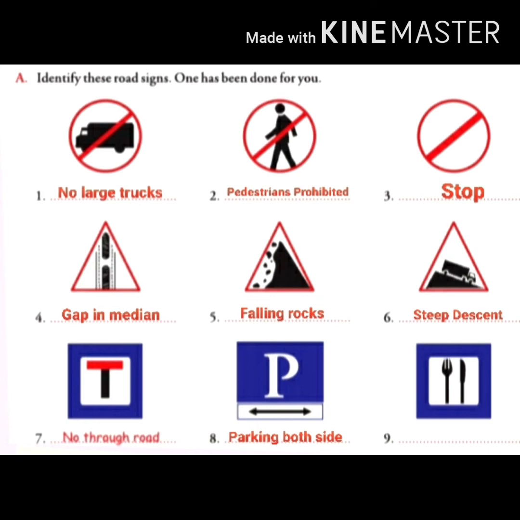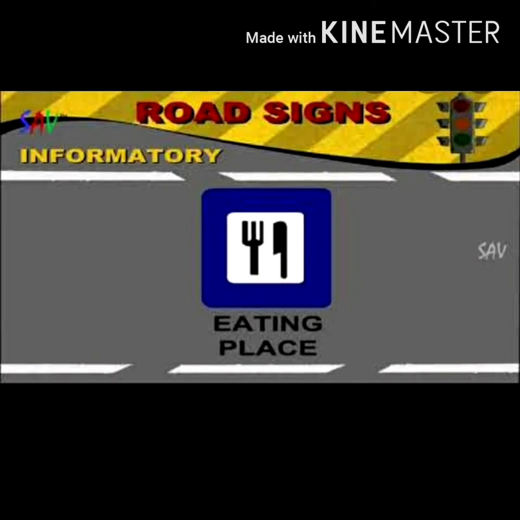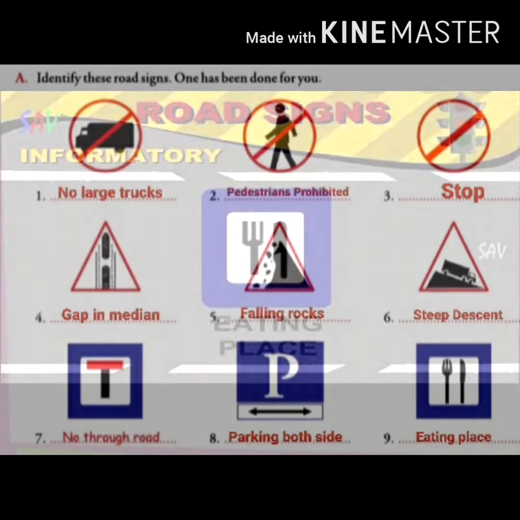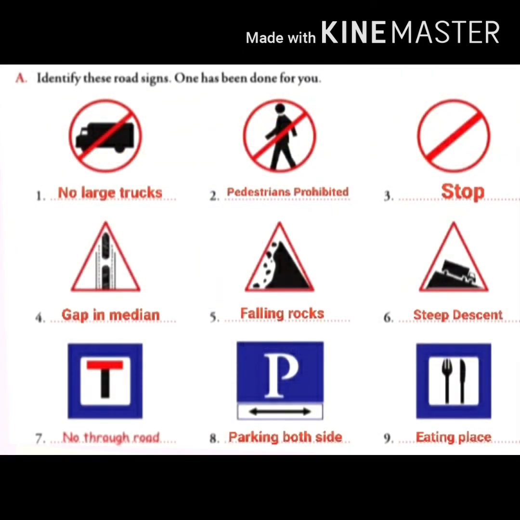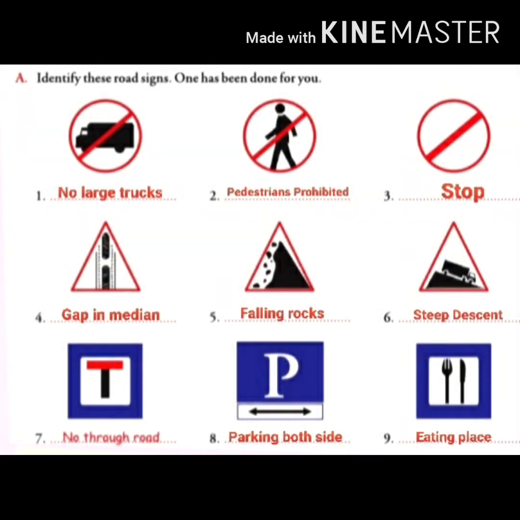And the last sign indicates that there is a first aid facility nearby which is very useful in case of emergency or accidents. So the meaning of this sign is eating place. Okay. So 7 number is no through road, 8 number is parking both side, and 9 number is eating place. So now have a look at the answers.